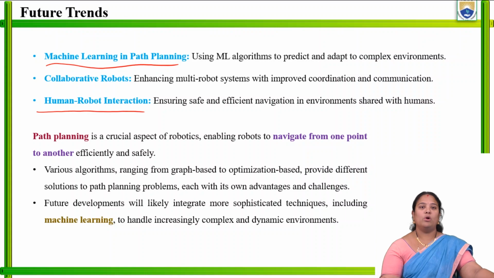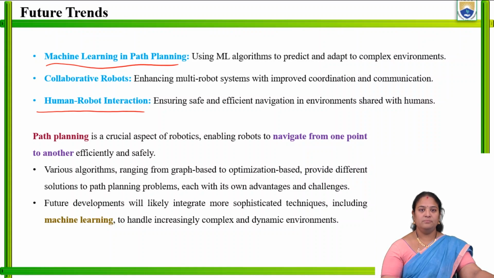So overall, path planning is the planning done to navigate from one point to the other, where the planning has to be done periodically depending upon the environment constraints of the factory, or depending upon the obstacles placed in the factory.